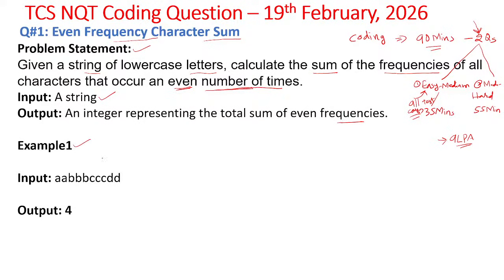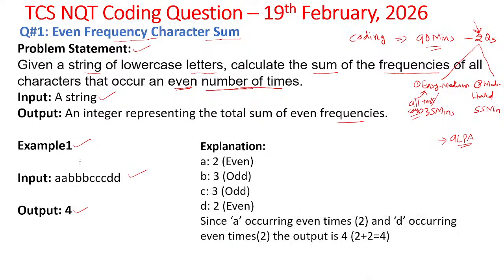If we look at the example, then we can understand. The string given here is a b b c c c d d, and the output should be 4. Explanation is also provided for such questions. You will be given two examples with inputs and outputs, and for them an explanation will be given. Here, what are the frequencies of each character present in the string? A has a frequency of 2. That means A is occurring 2 times here.